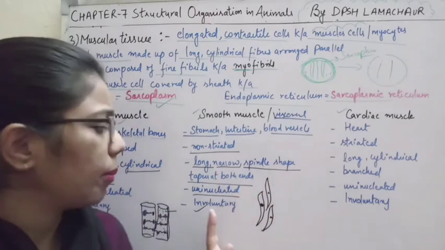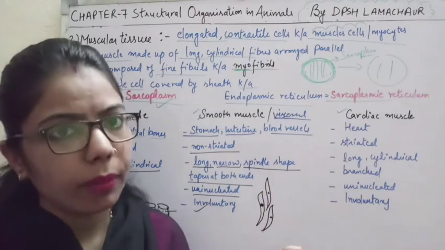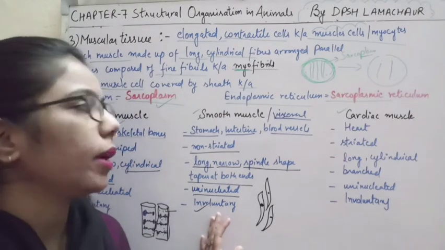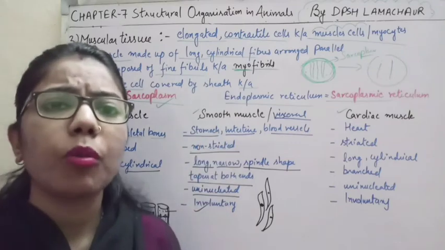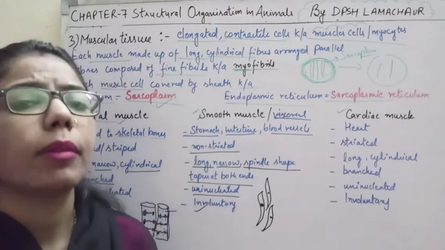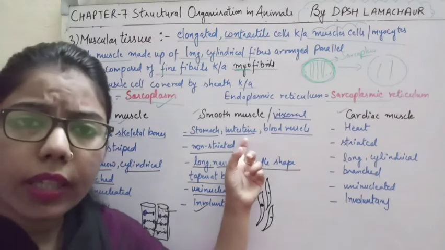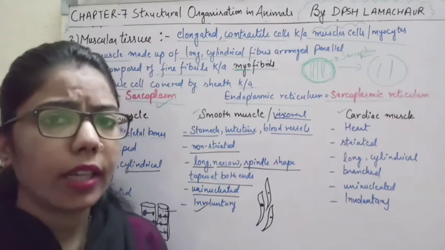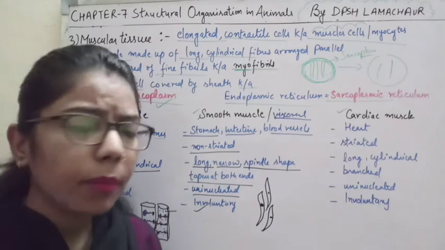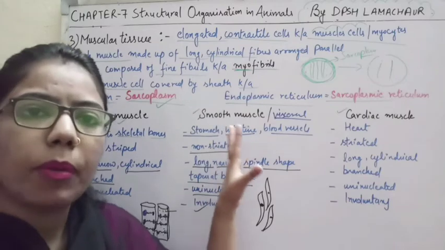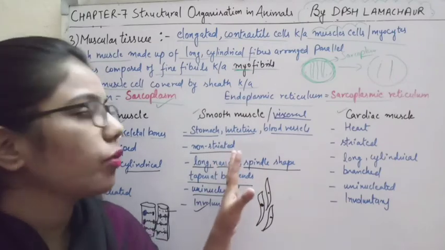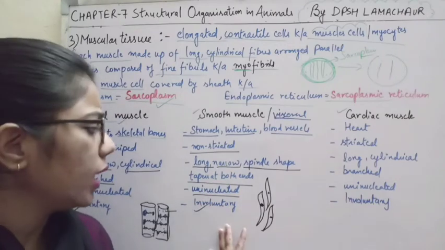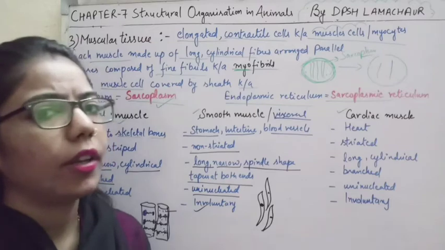We cannot wish to move our stomach or the intestine or the blood vessels. Whatever is happening in our body is happening by itself. We can relate the example of peristaltic movement, which takes place in our esophagus as well as in our intestine, or the contraction and relaxation of the urinary bladder. All these are examples of smooth muscle, over which we have no control. Everything happens on its own, so we can say it is an involuntary muscle.